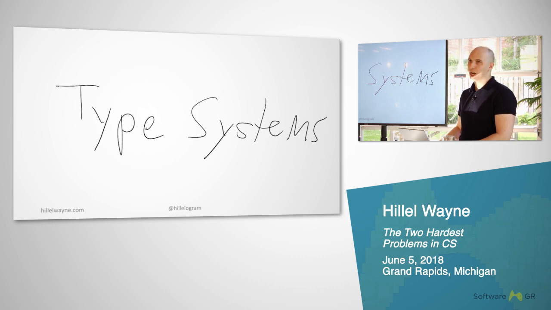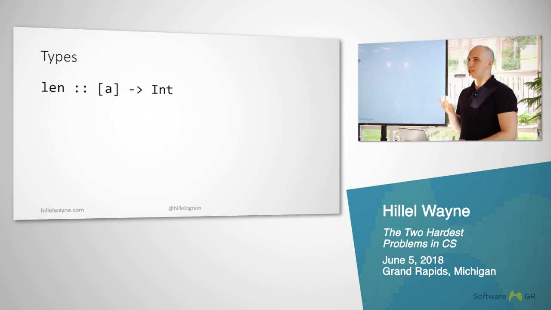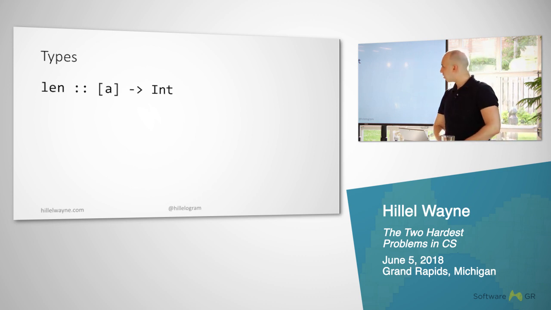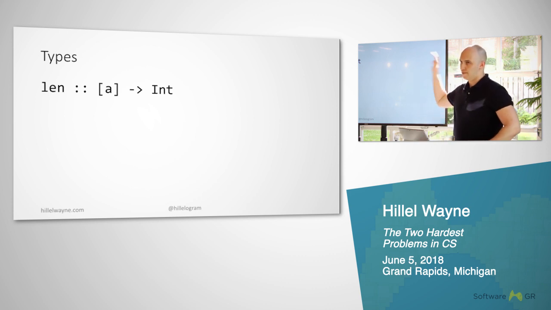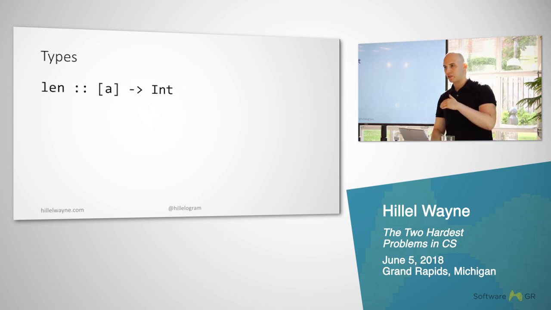Fun fact, I'm kind of a meta-language supremacist. So what we do with a type system is specify what types our functions have. For example, the length function maps from a string to an integer. This is all Haskell notation, because that's what most of the type researchers use. And what we can essentially do with this is say every function must have a valid set of specifications in terms of types. I cannot write that length takes a double because I haven't defined a double type. That's thing one it gives us.